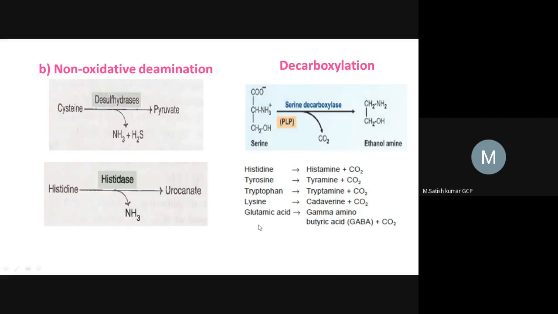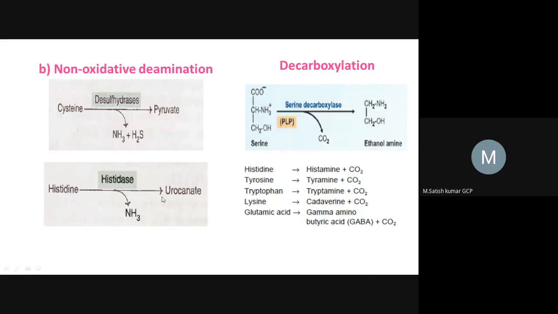So there are other examples. Histidine also gets involved in this decarboxylation reaction and is converted into histamine, tyrosine is converted into tyramine, tryptophan is converted into tryptamine, lysine is converted into cadaverine, and glutamic acid is converted into gamma aminobutyric acid, that is called GABA. In all these reactions, carbon dioxide will be removed, so that's why this is called a decarboxylation reaction.